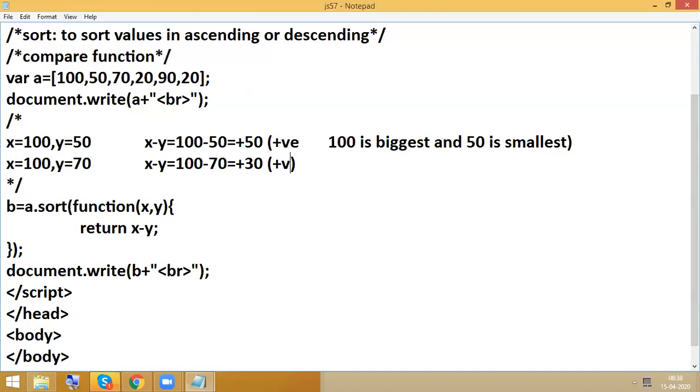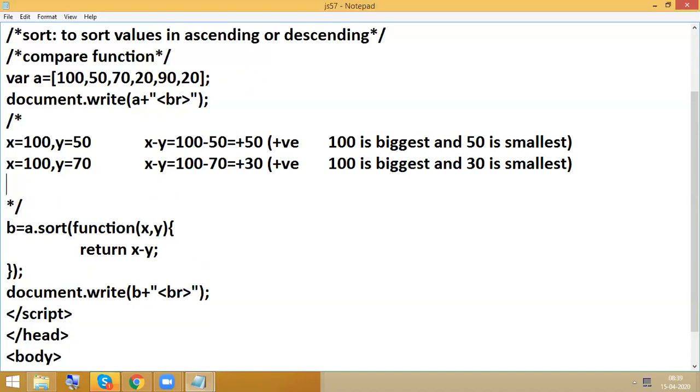So I got the output as positive. That means 100 is the biggest and 30 is smallest. Like this, it will check all the possibilities. X equal to 100, y equal to 20. X equal to 100, y equal to 90. Next, x is 50, y is 70.